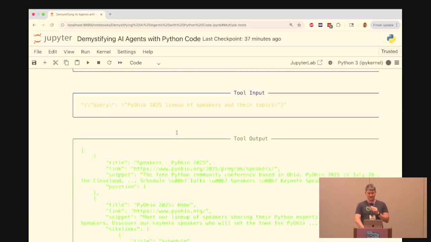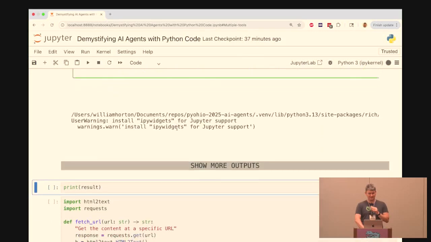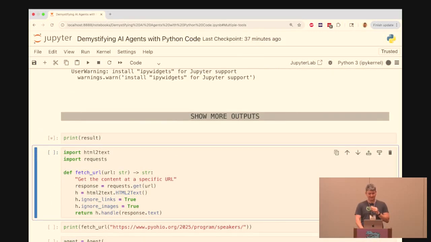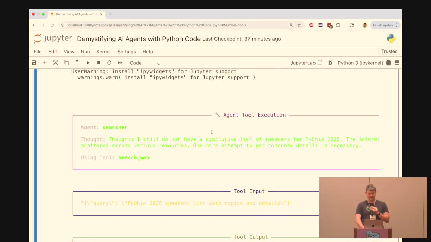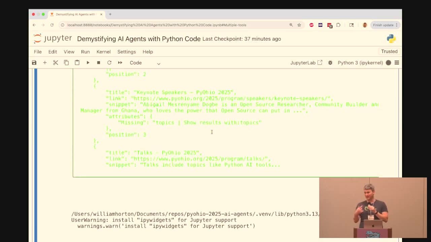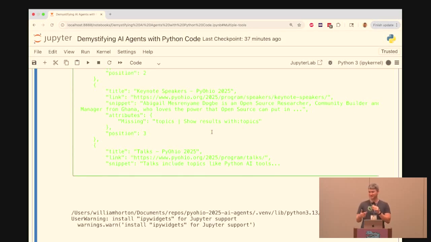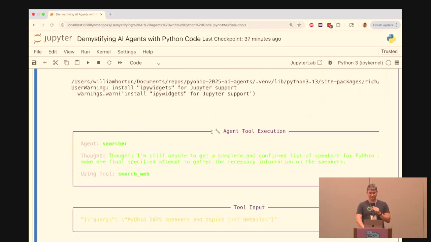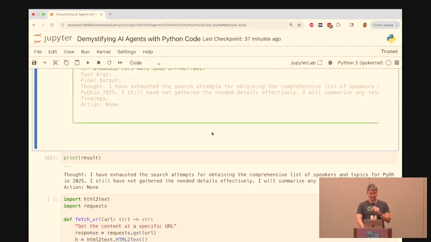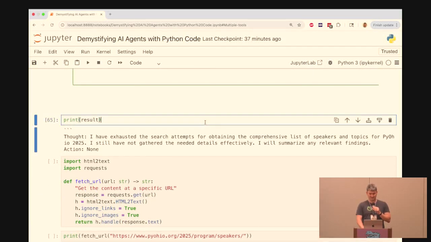So in the end, it's very verbose. In the end, I think it's going to give us some subset. It's still going. This is the while loop part I mentioned: it's going to keep searching until it feels like, based on its predictions, that it has enough information. Okay. Print result.